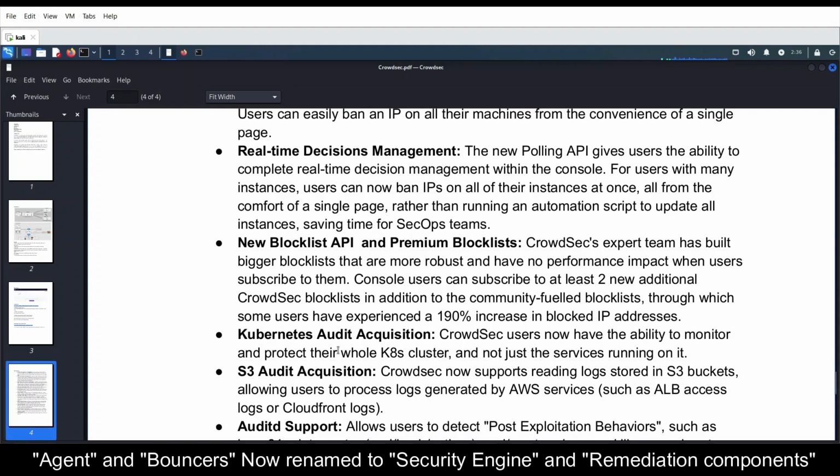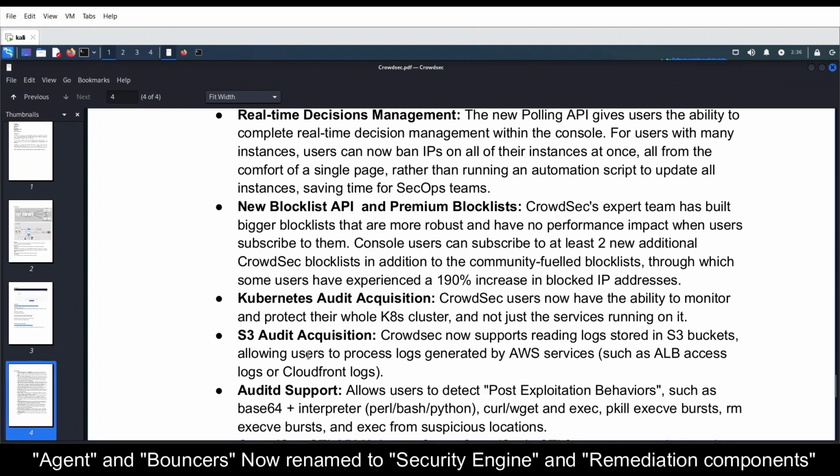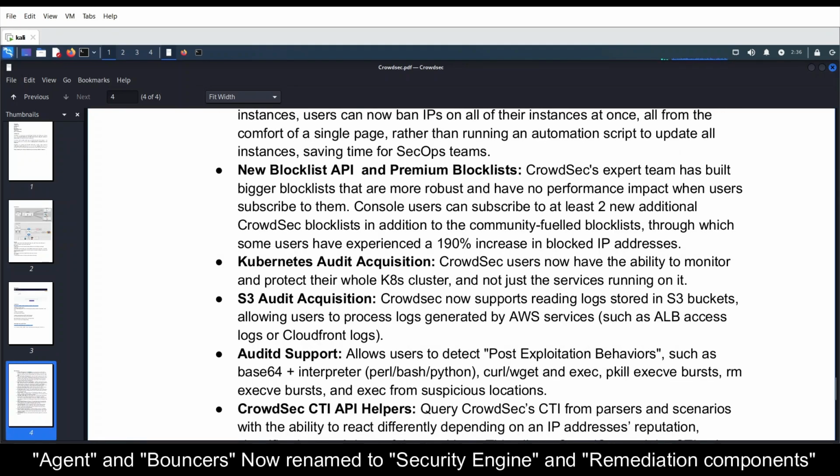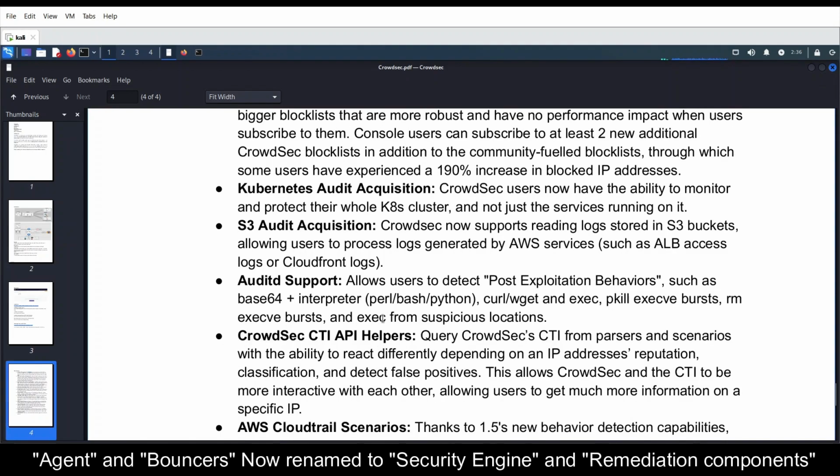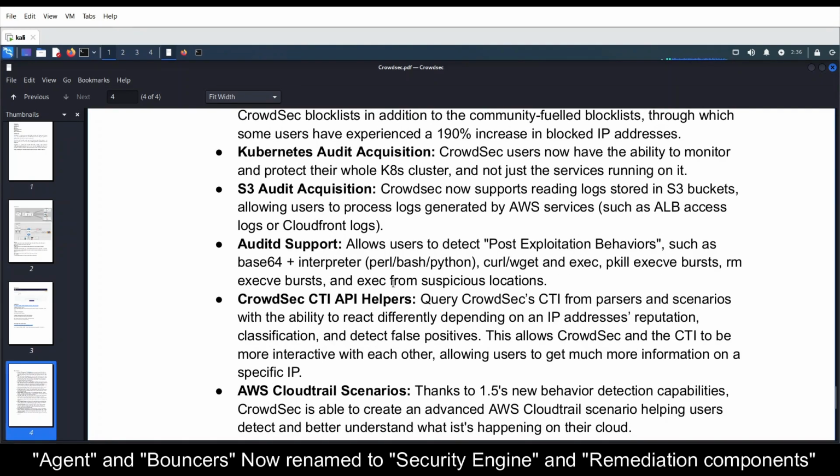They also added Kubernetes audit acquisition. With this feature you can monitor and protect whole K8s clusters. They also have S3 audit acquisition, so you can read the logs stored in AWS S3 buckets and use them for Crowdsec. And they also have audit support, which allows users to detect post-exploitation behaviors. If somebody tries to access your system and does privilege escalation, this will detect it.